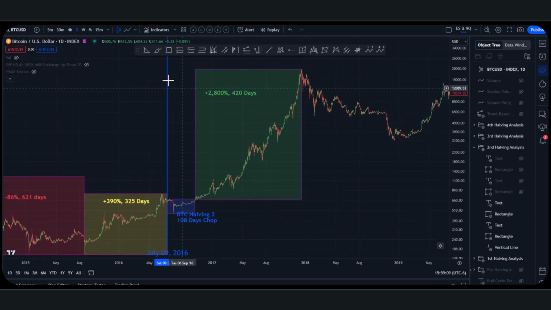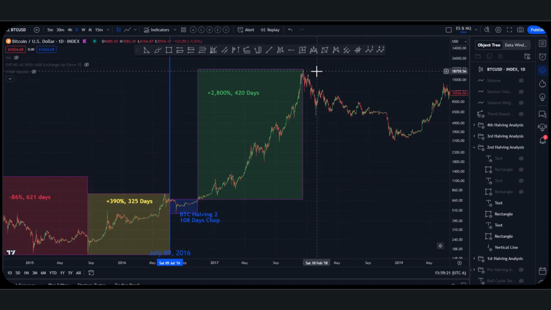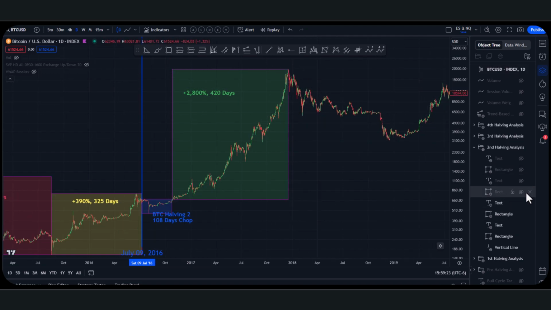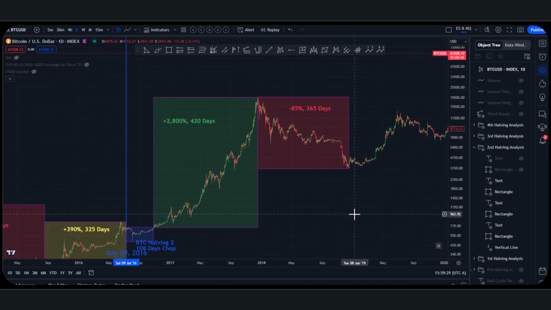Let's look at the metrics. 2,800% over the course of 420 days, right? So another just massive volatile move in a short period of time. That would be the end of the bull market, at the end of this green box. So we hit the end of the bull market. Obviously, everyone knows we're going to hit a bear market, right? So this is that 2018-ish bull market.